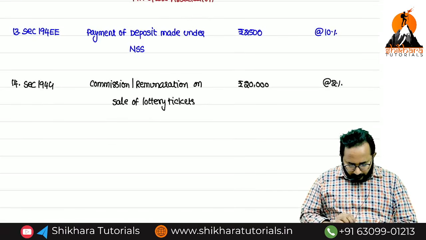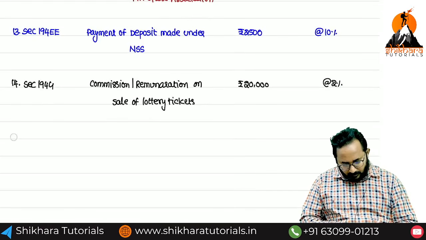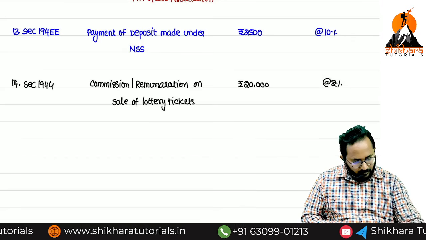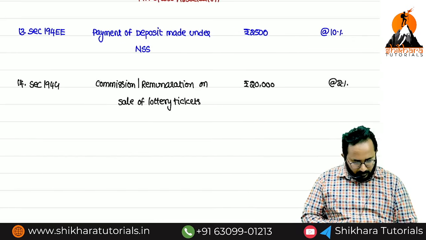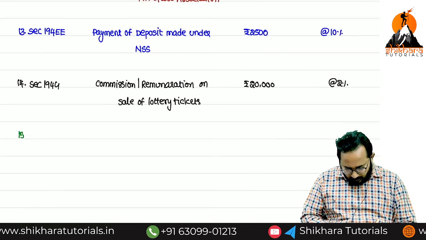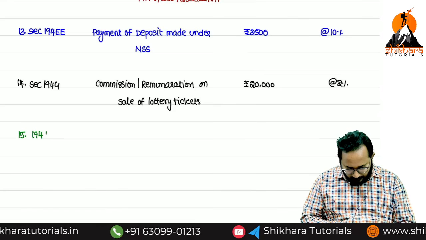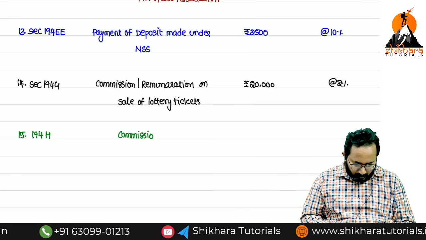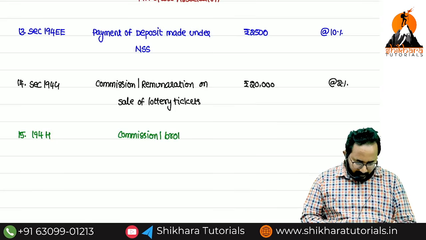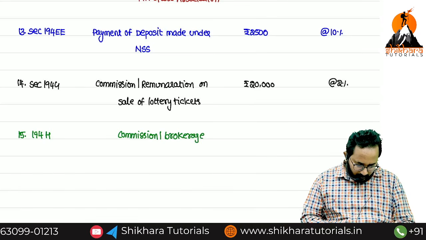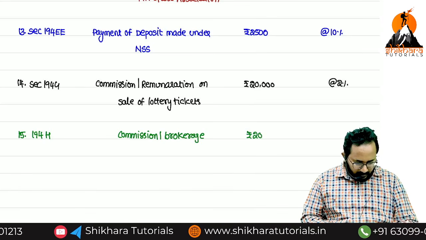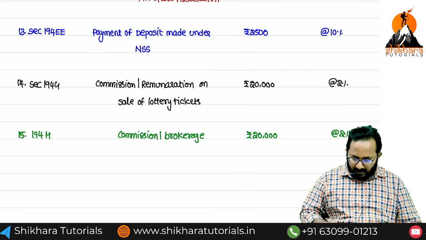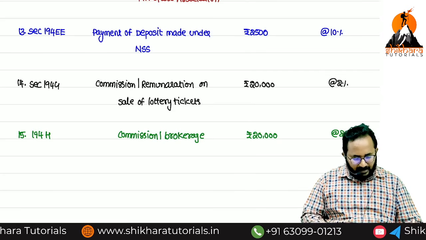Next, 15th one, 194H. It is nothing but commission or brokerage. What is the threshold limit? 20,000. TDS rate 2%. Next, 194H is over.